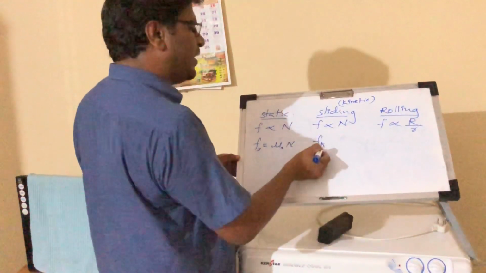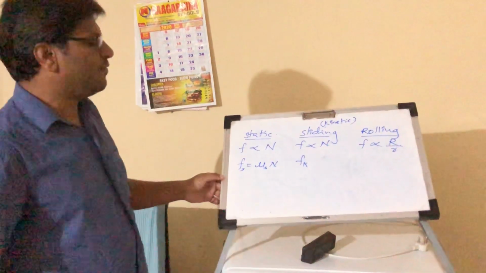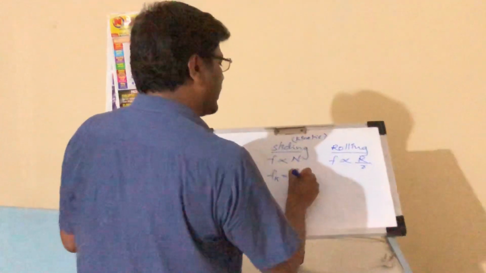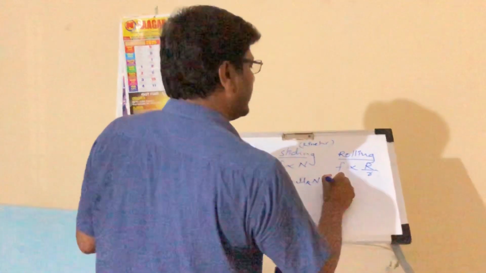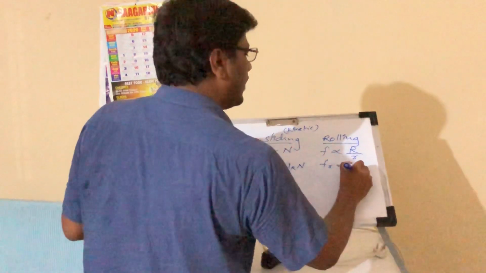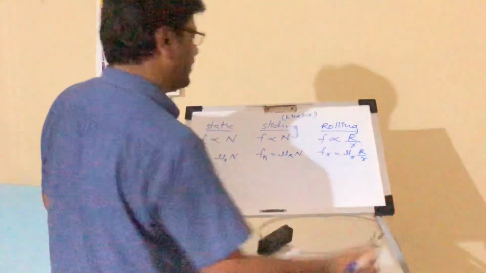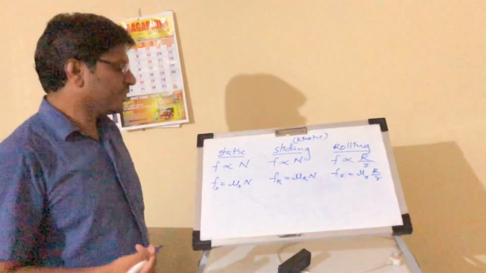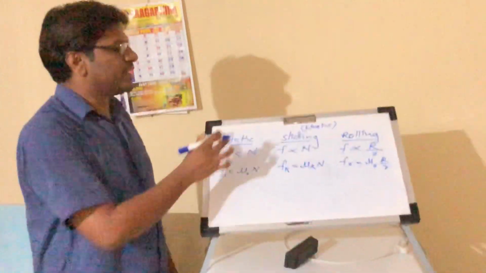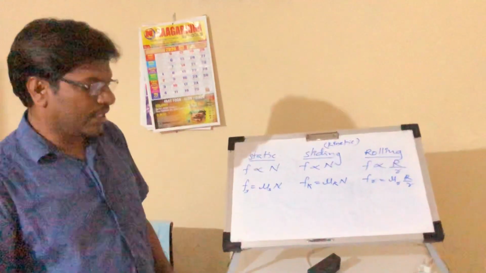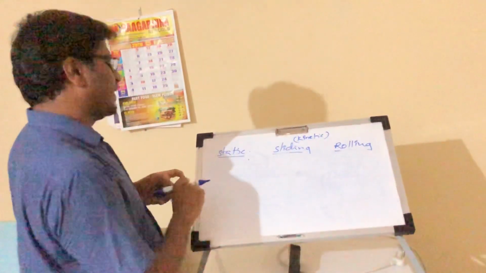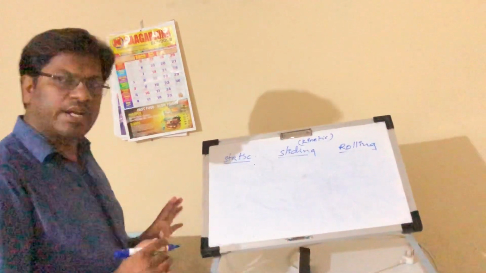Fk. Why? If you write S here, we will get confusion, so we represent the kinetic friction as Fk. Fk is equal to mu k into R. Here Fr is equal to mu r into capital R by small r. These are the formulas related to static friction, sliding friction and rolling friction. Now let us know what static friction, sliding friction and rolling friction are. Okay, now let us discuss static friction first.